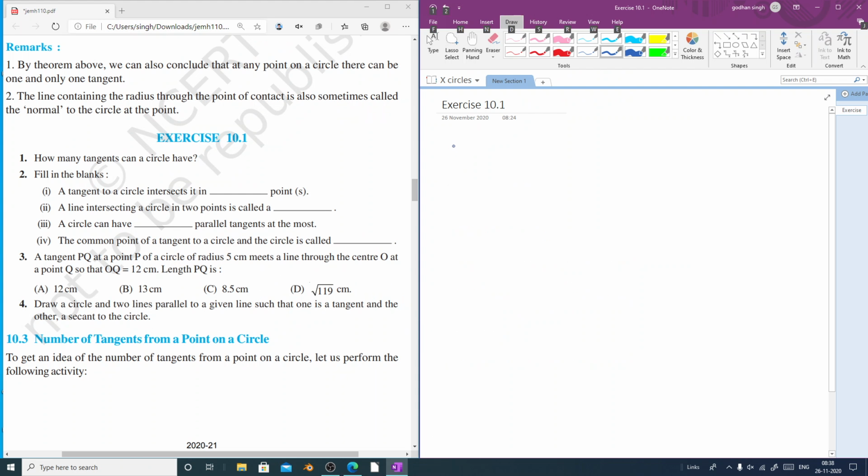So let us write down the answer of question number 1. So how many tangents can a circle have? That we have already discussed. So let us write that on a circle we have infinite points.